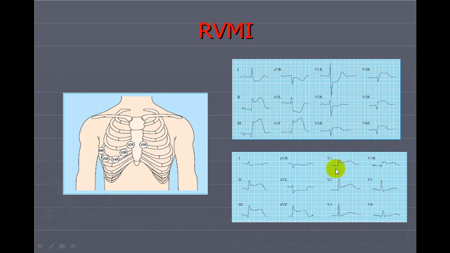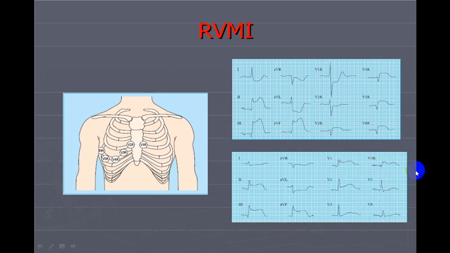And now if you look at V1 in this lead, this is another person. In V1 you got an ST elevation, in V2 you got an ST elevation. Now this particular person develops ST changes in V4R, V5R. So V4R shows you the changes.